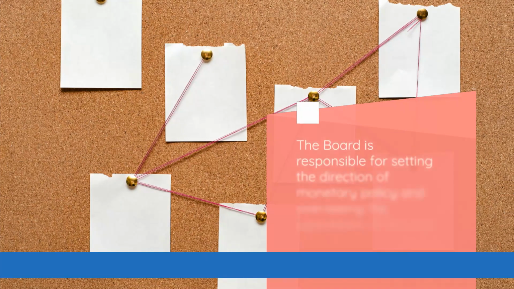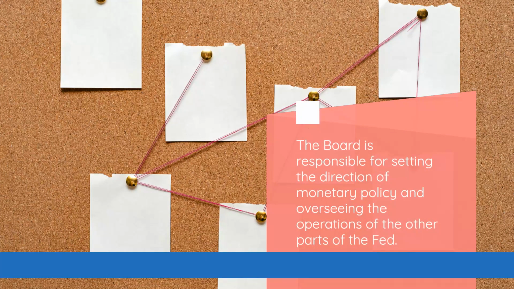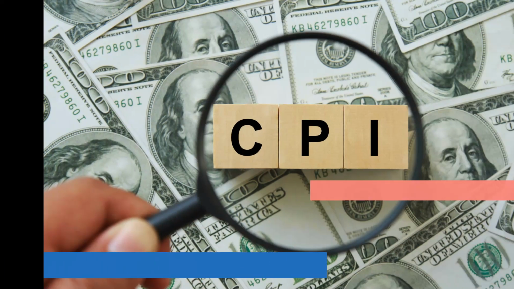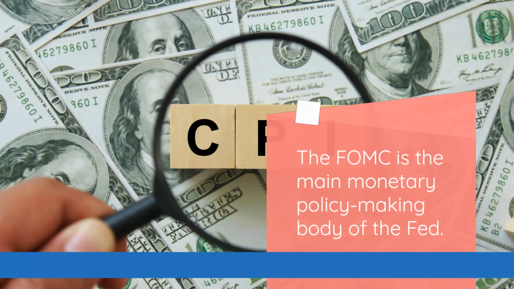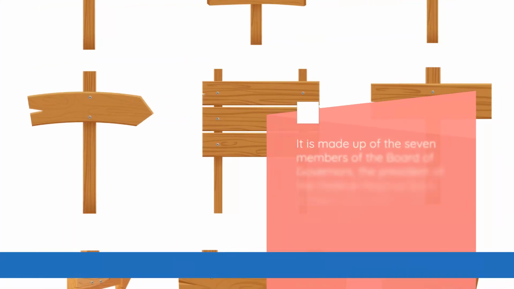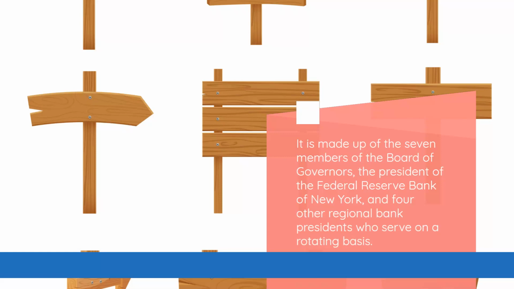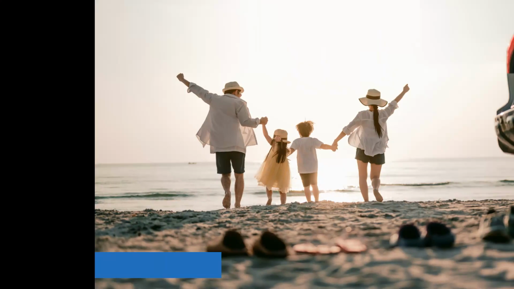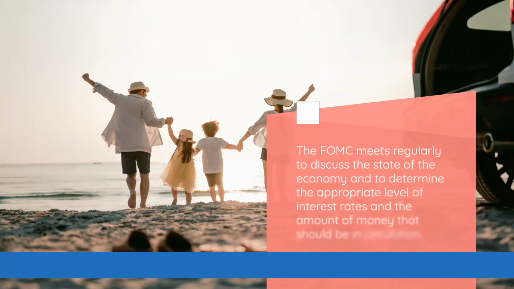The board is responsible for setting the direction of monetary policy and overseeing the operations of the other parts of the Fed. The FOMC is the main monetary policy-making body of the Fed. It is made up of the 7 members of the Board of Governors, the President of the Federal Reserve Bank of New York, and 4 other regional bank presidents who serve on a rotating basis. The FOMC meets regularly to discuss the state of the economy and to determine the appropriate level of interest rates and the amount of money that should be in circulation.